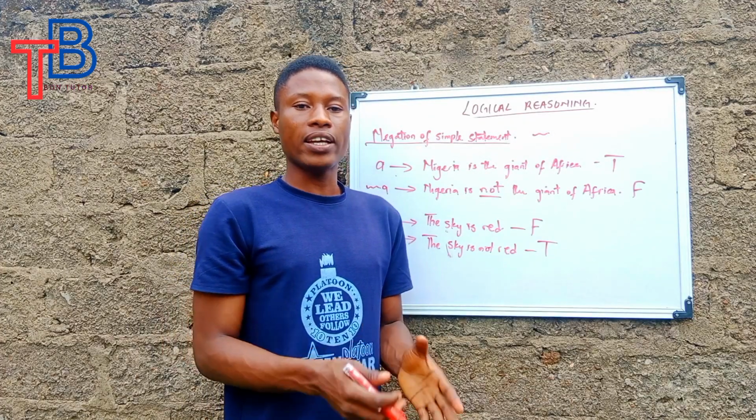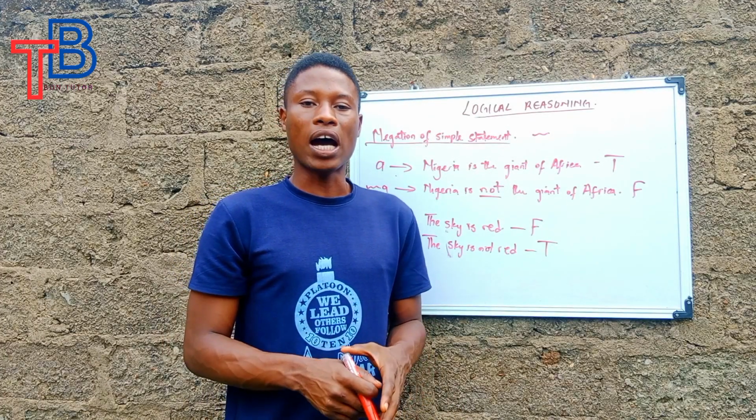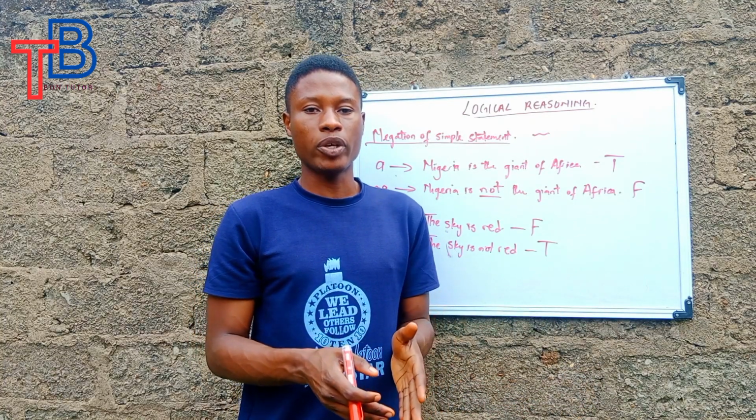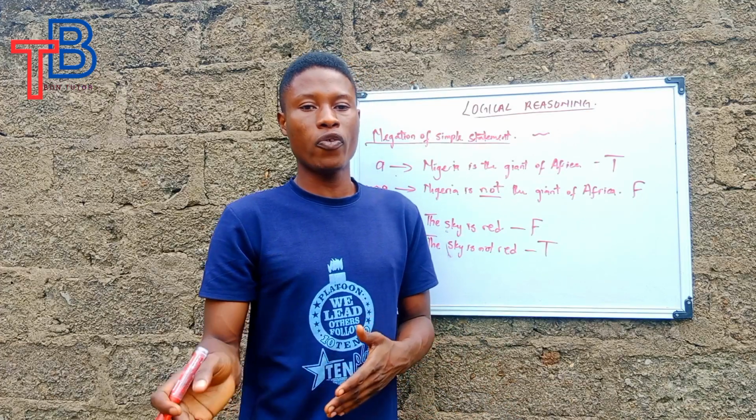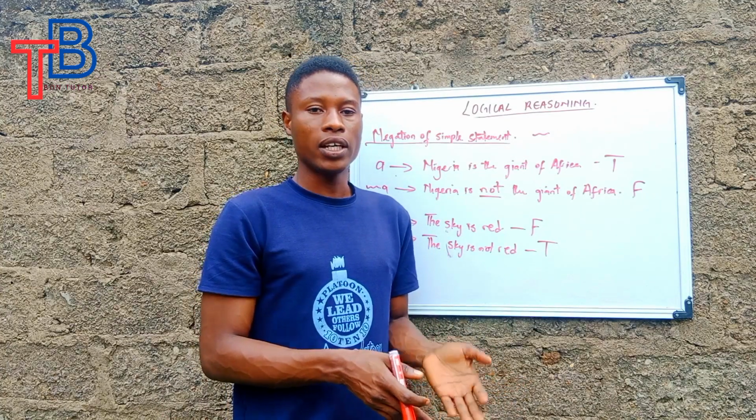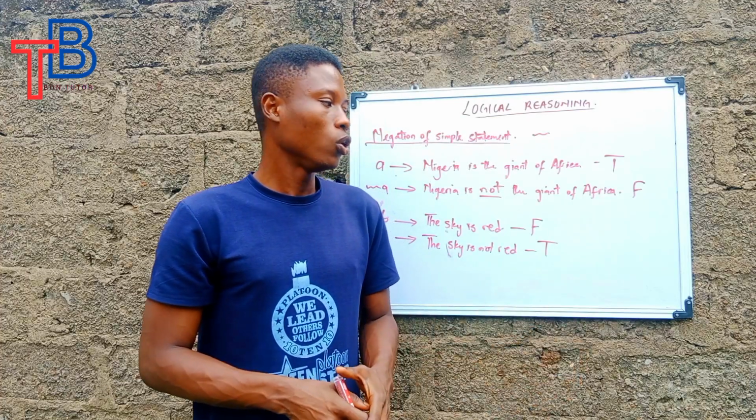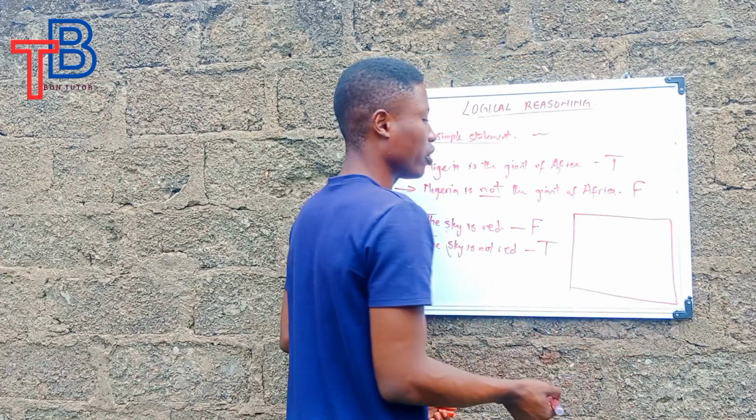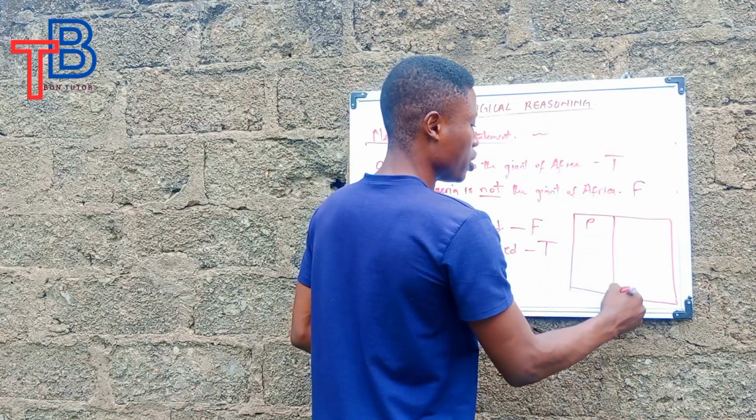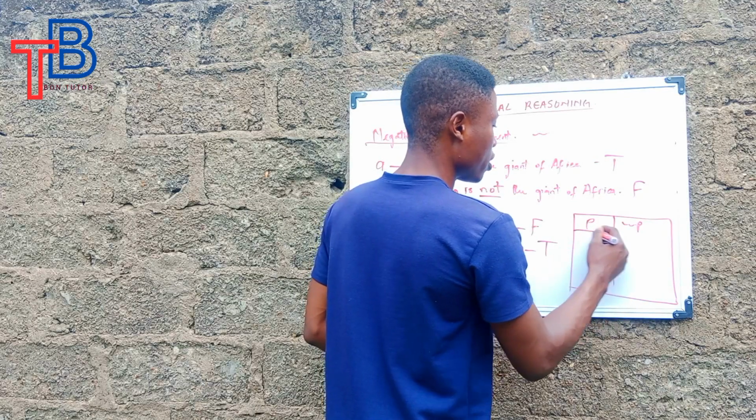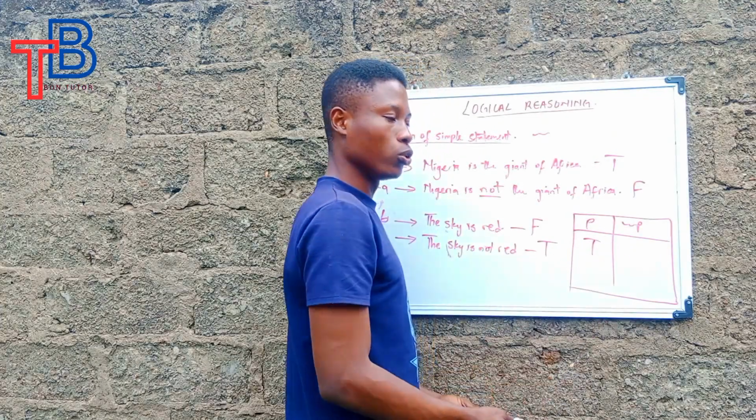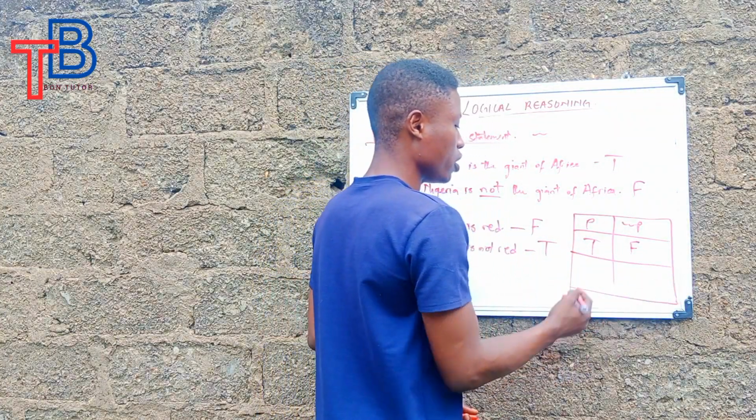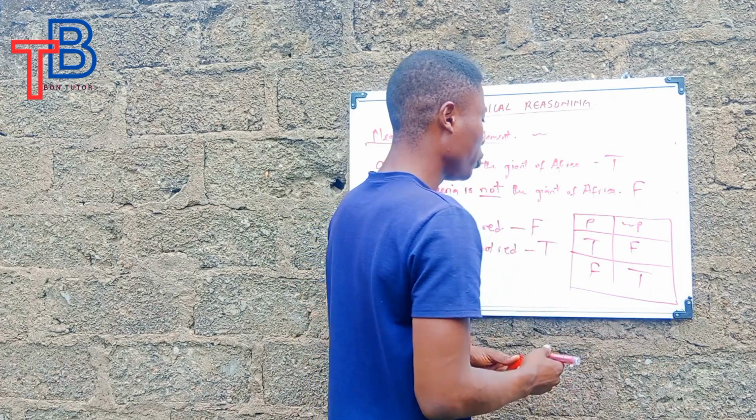So whenever you're asked to negate a simple statement, the value you will have will be the opposite of the value of the original statement. So if the first statement is true, then the negation will be false. And if the first statement is false, its negation will be true, which you can have a table of values for, of statement P and negation of statement P. If statement P is true, its negation will be false. And if statement P is false, its negation will be true.